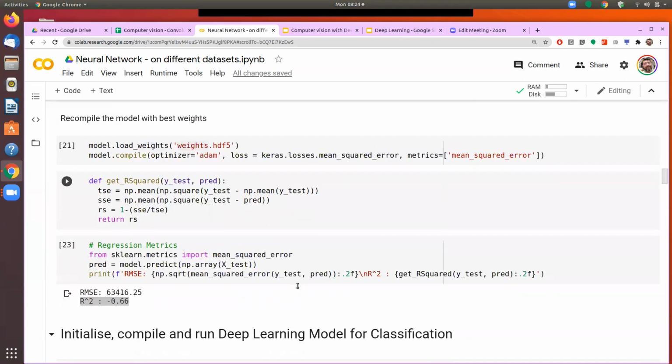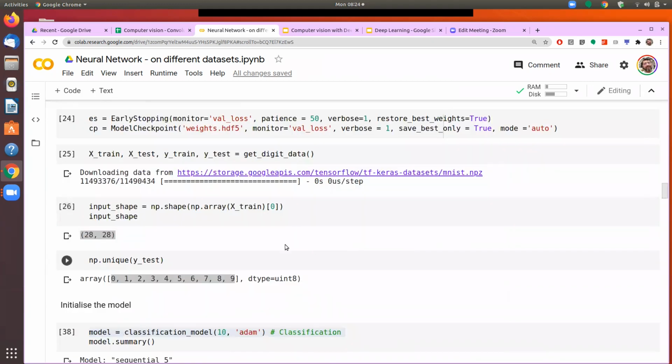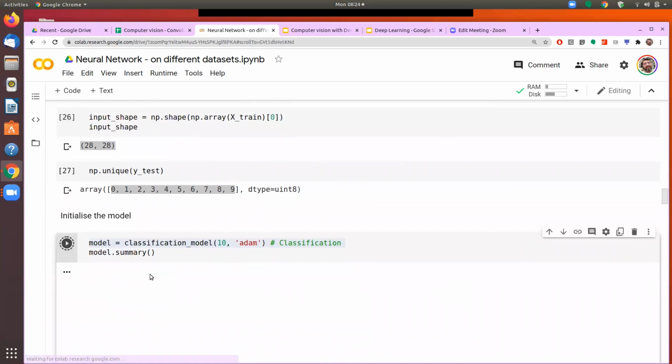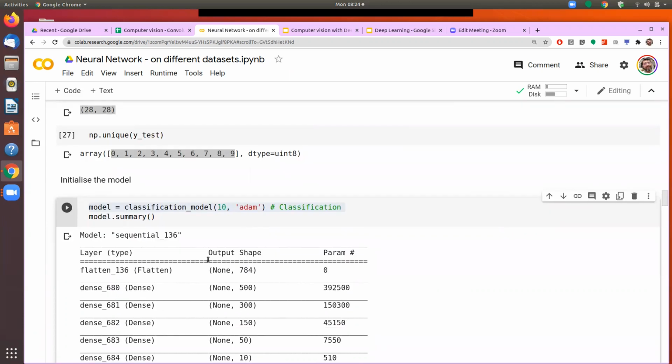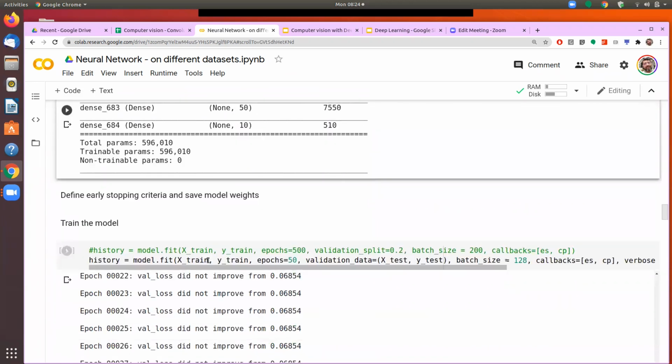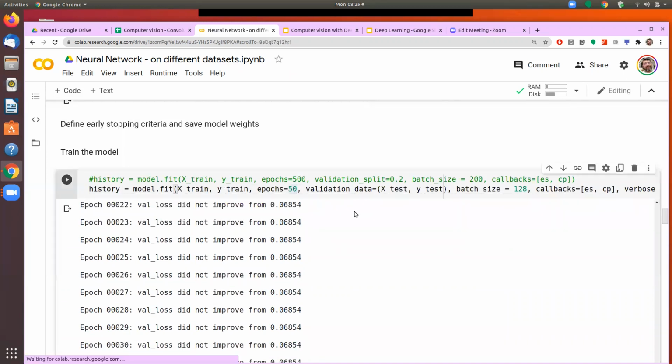So now we can come to the classification model. Since early stopping, or early stopping and checkpointing, cannot be used directly in the grid search CV, and having identified with a few iterations that Adam is giving me the best result, now we can run the classification model with this Adam and fit it with a much larger number of epochs.